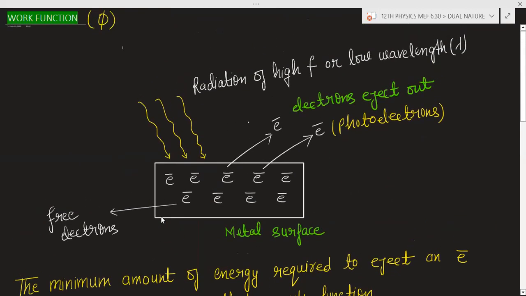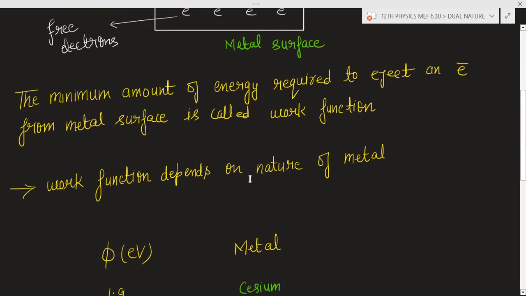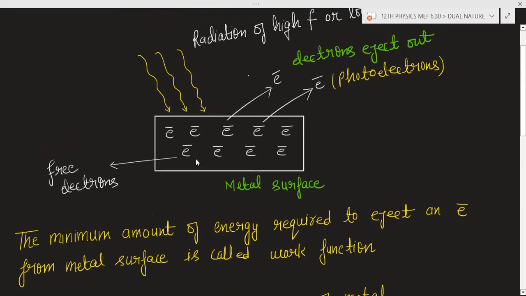So what is work function? The minimum amount of energy you are giving to the metal surface so that an electron is ejected out from the surface. That is known as the work function of the surface. So the work function depends upon the nature of the surface or type of the surface. The work function depends upon the nature of the metal. The minimum amount of energy to eject an electron from the metal surface is called work function.